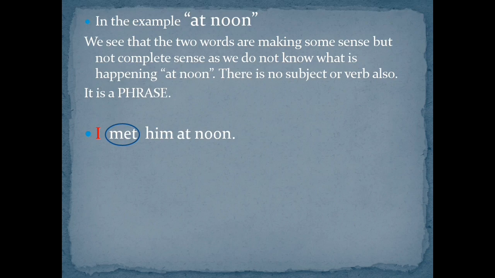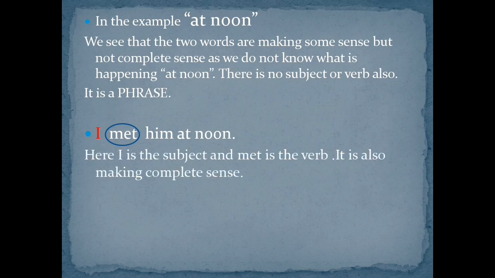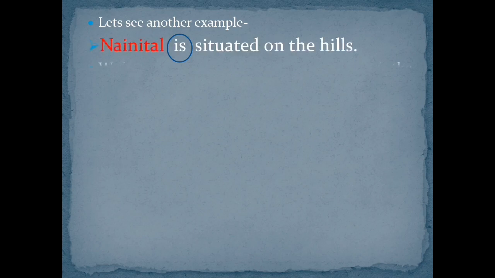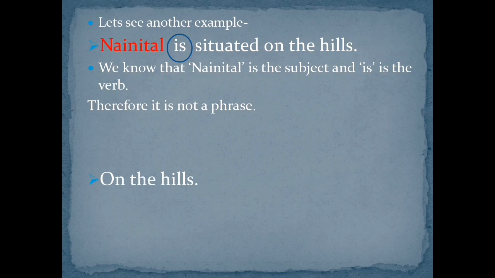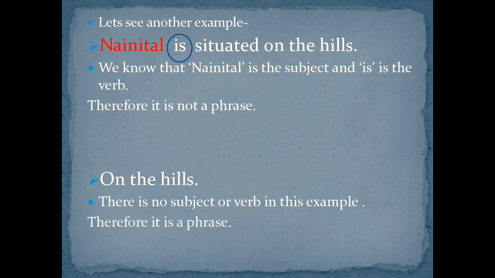Now see the second example. I met him at noon. Here we know that I is the subject and met is the verb. It's also making complete sense. Therefore, it is not a phrase. Let's see another example. Nainital is situated on the hills. Now we know that Nainital is the subject here and is is the verb. So it is not a phrase as it has a subject and a verb. Moving on, the hills. Now in this example there is no subject or verb. Therefore it is a phrase.